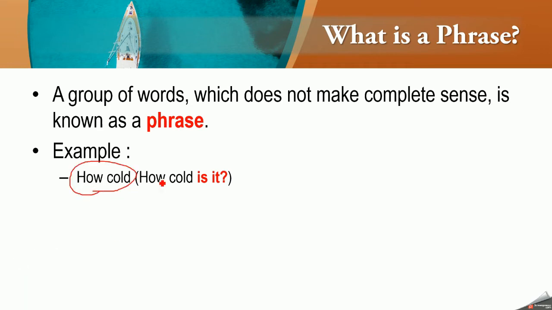So if we only consider this part, where is the other part? The other part is very essential if you want the sentence to make complete sense. "Amit writes." Now Amit writes what? Maybe Amit writes a letter, Amit writes a book, Amit writes a paragraph, anything you can write.